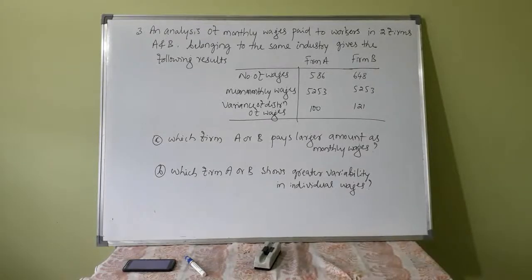See, this is the third question. Only a few questions are there. Let us finish this exercise. Okay. Third question: an analysis of monthly wages paid to workers in two firms A and B belonging to the same industry gives the following results. Firm A and firm B, number of workers, mean monthly wages, variance of distribution of wages are given.